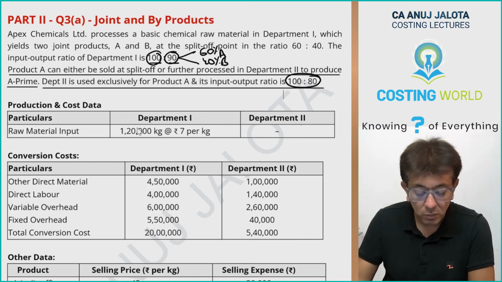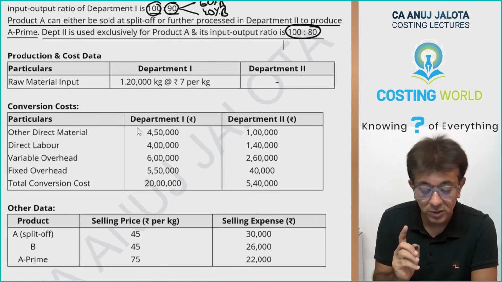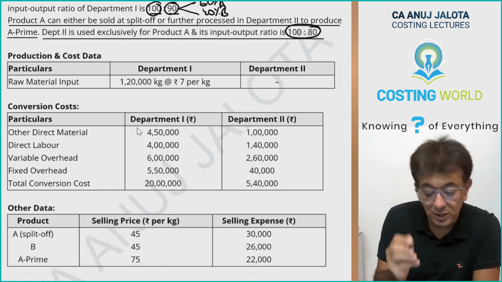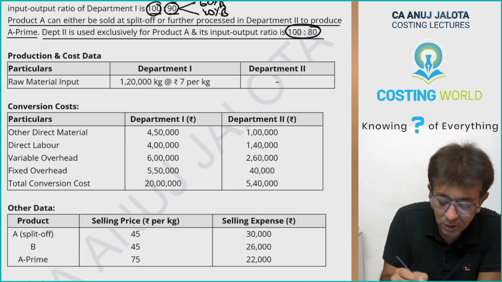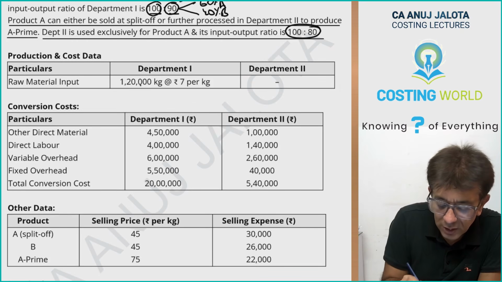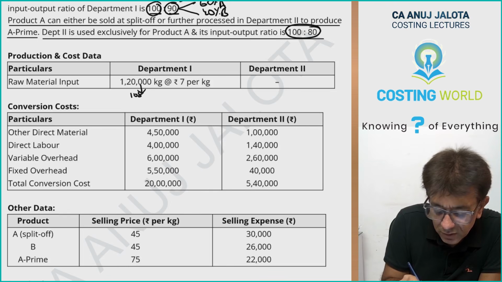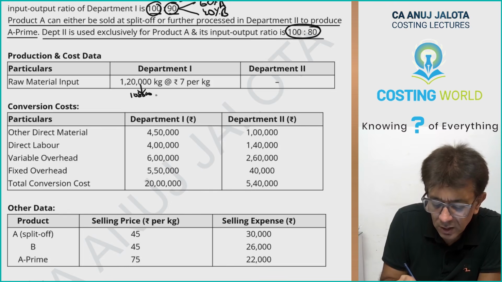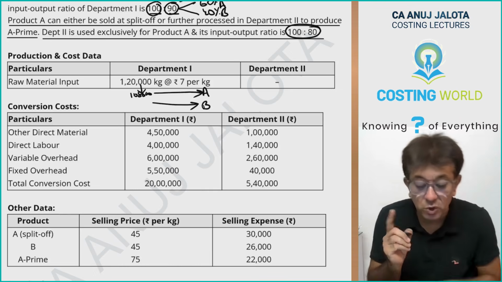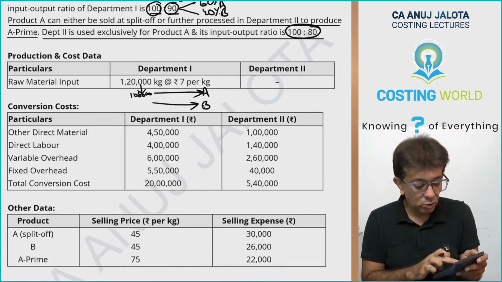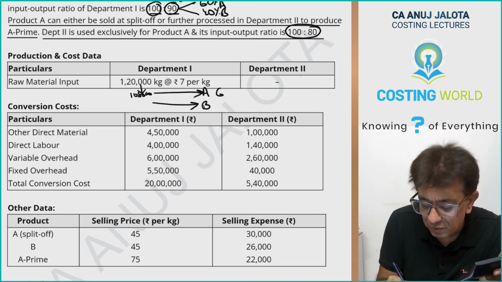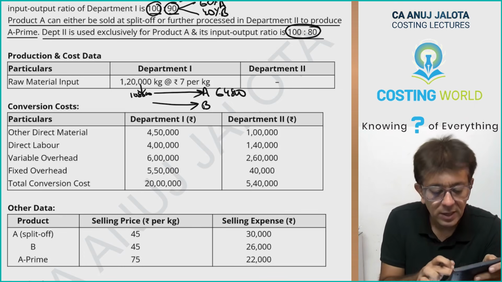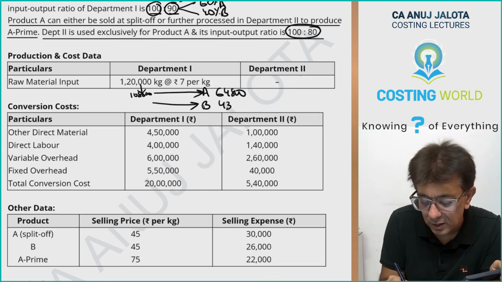Further, raw material 1,20,000 kgs. Now here only I can do many things for you. See, 1,20,000 kgs if you will input, there will be output to the extent of 90%. So 90% of this will be 1,08,000. Now 1,08,000 will come out in the form of A and B in the ratio of 60:40. So 1,08,000 into 60%, 64,800. Okay, and remaining will be 43,200.